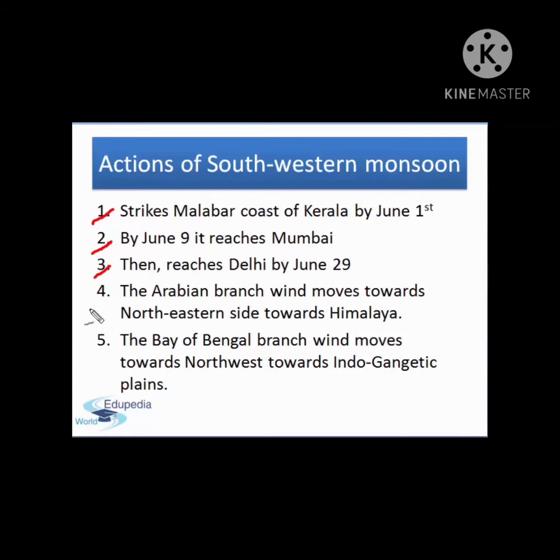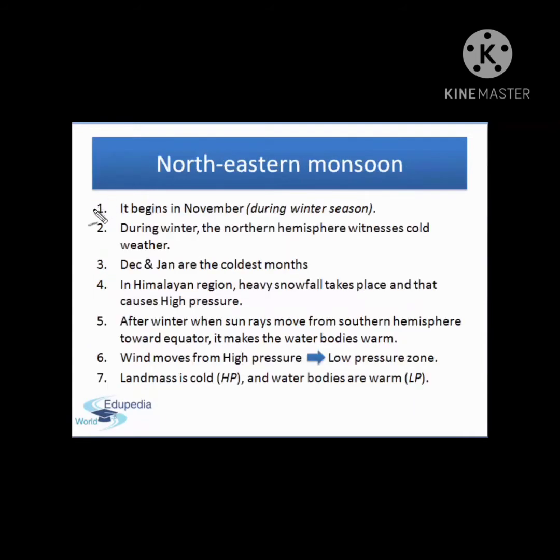The Bay of Bengal branch is responsible for covering a long journey before it reaches the Indo-Gangetic plains. When it finally reaches it, it brings rain to the states that lie on the Indo-Gangetic plains. The Arabian branch moves towards the northeastern side towards the Himalayas. The Bay of Bengal branch wind moves towards the northwestern side through the Indo-Gangetic plain.